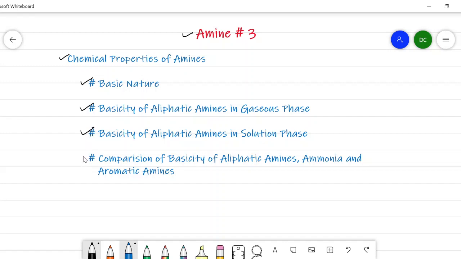Also, we will compare the basicity of aliphatic amines, ammonia, and aromatic amines. So let's begin with the basic nature of amine.